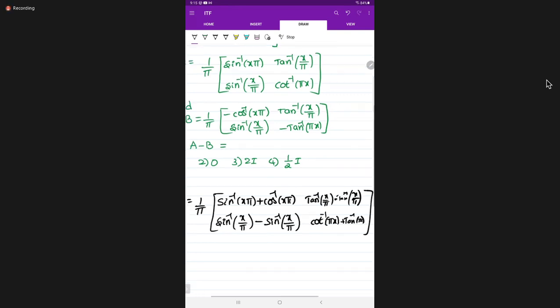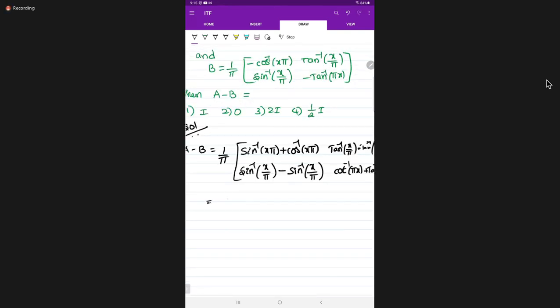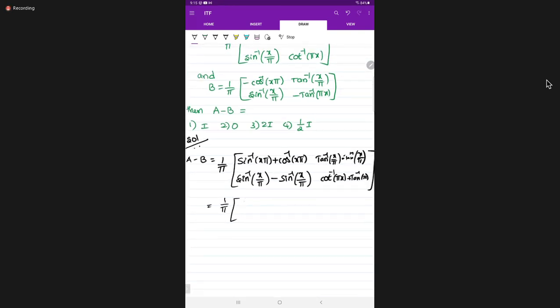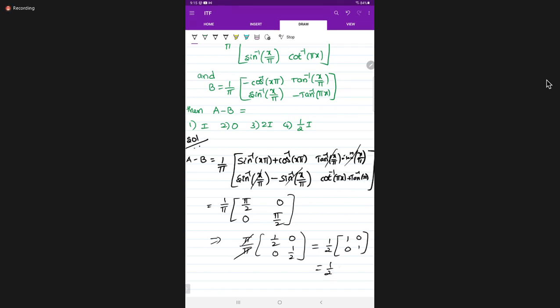Now tell me, students, it is 1 by pi. Sin inverse x plus cos inverse x, we know already, is pi by 2. These two also 0, these two also 0, and this is pi by 2. Take pi common outside, pi cancels. So 1 by 2, and 0, 0. Take 1 by 2 common outside: 1 by 2 I, fourth option, right.